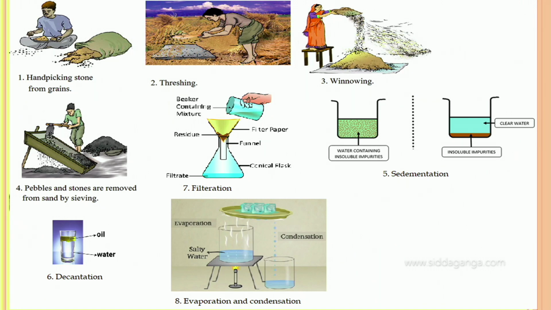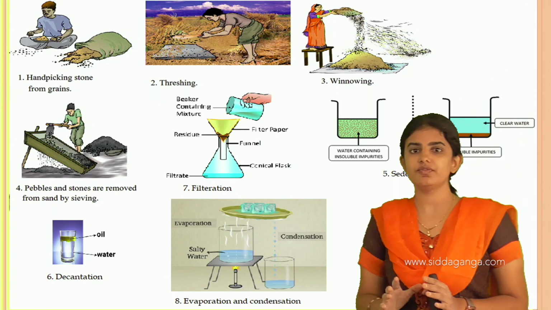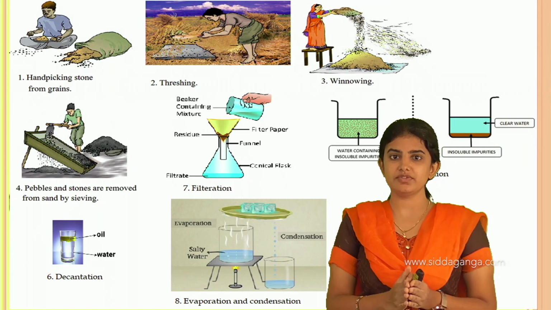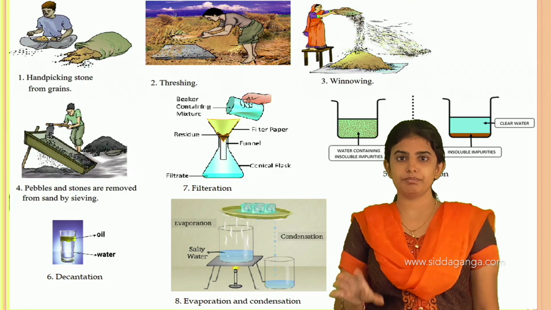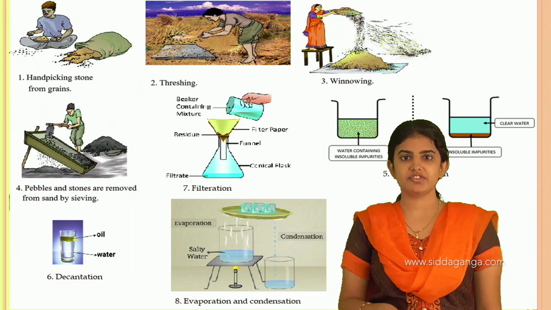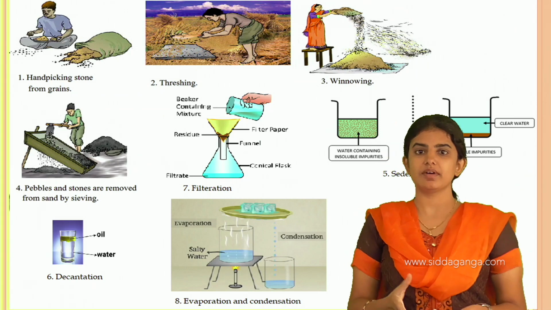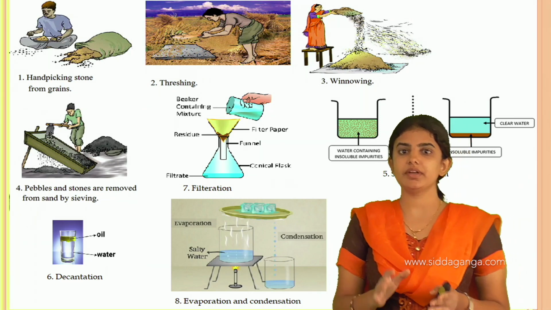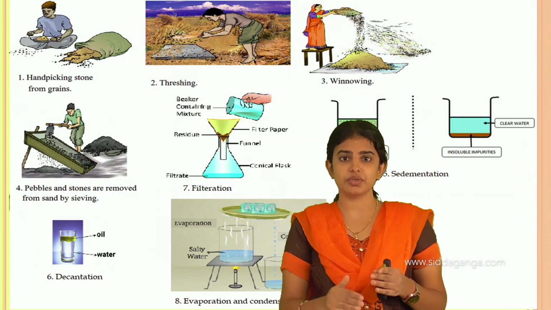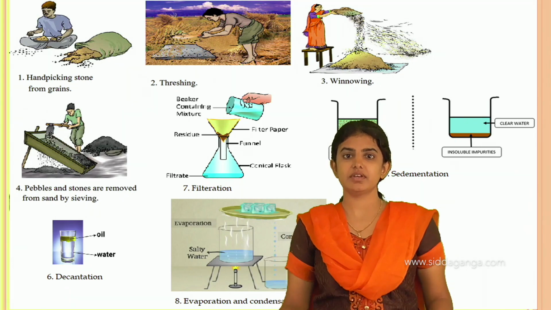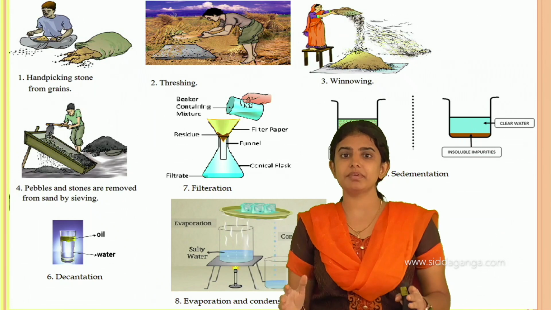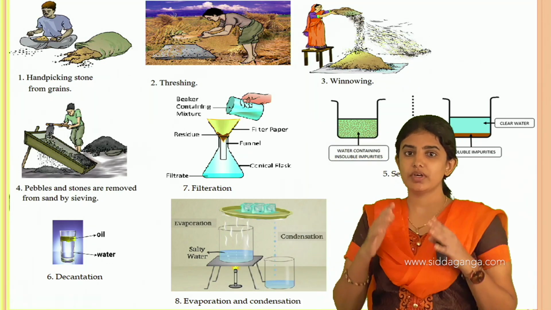And next one is the winnowing process. Winnowing is used for separating the grains from the impurities present in the mixture. For example, the grains fall slowly from a height, and thereafter a heap is formed.